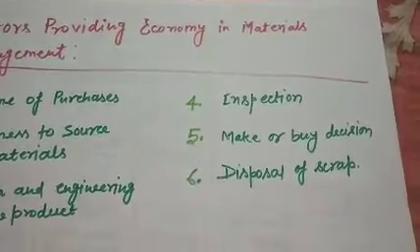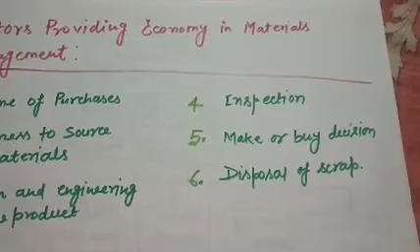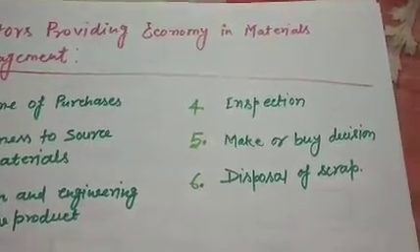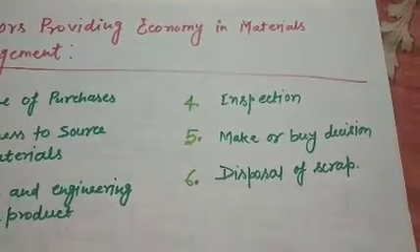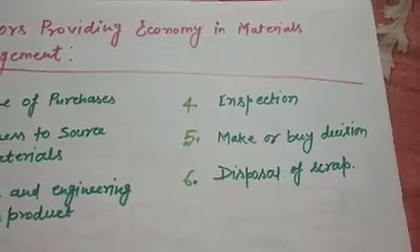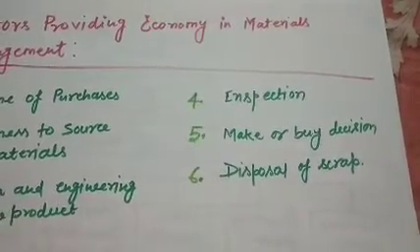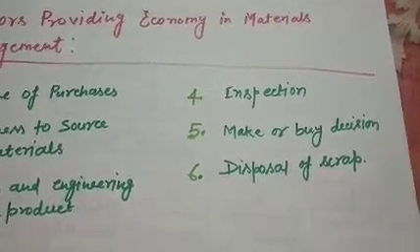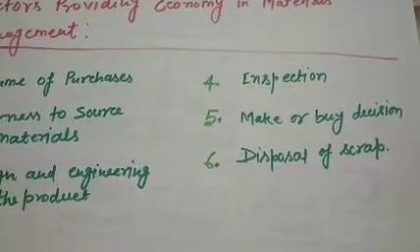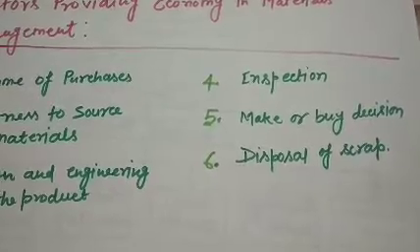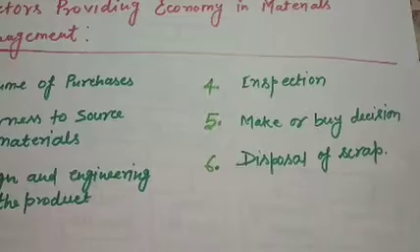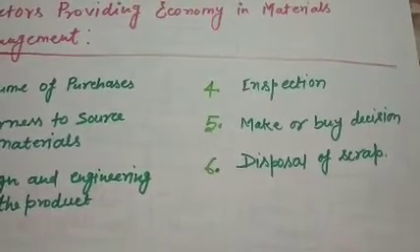It's not necessary that we recycle the scrap for the same objective; it can be used for other objectives. So these are the various factors which provide economy in material management. Today is the end of the material management chapter. Tomorrow we will discuss purchasing under Unit 5.